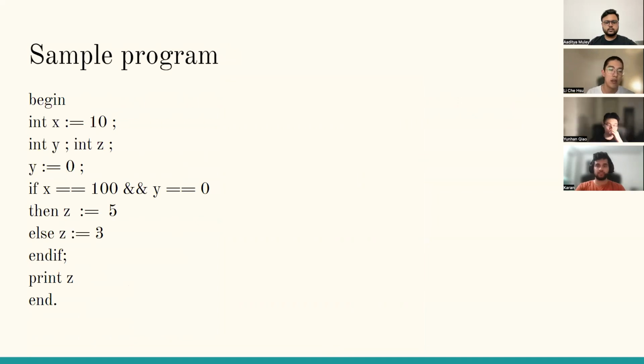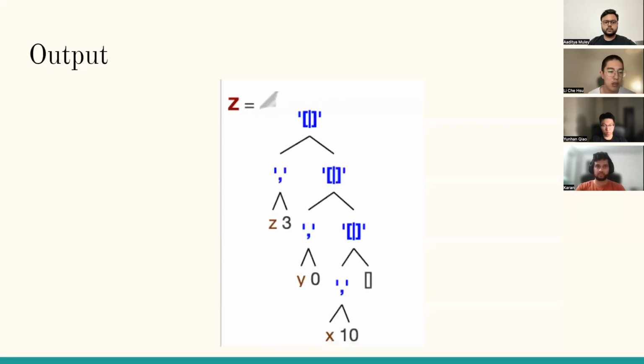So x doesn't equal 100 and y equals 0. In that case, the program will go through the else, so z equals 3. It will store z equals 3 in the program. Yeah, so just go to the output slide. Yeah, so it works like that. Yeah, and next one.